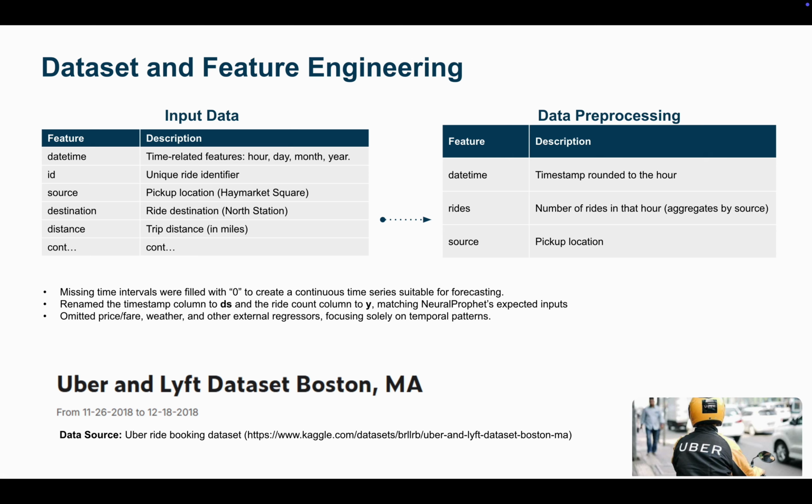Date time, which is the timestamp of the ride rounded to the hour. Rides is the number of rides in that given hour. And source is the pickup location. Note, we did have to fill in some missing time intervals with 0 to create a continuous time series suitable for forecasting, and we omitted things such as price, weather, and other external regressors, focusing solely on temporal patterns.